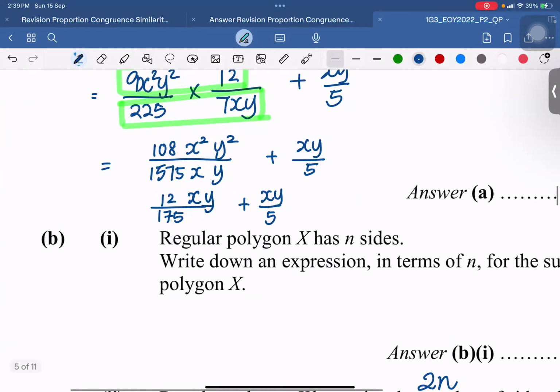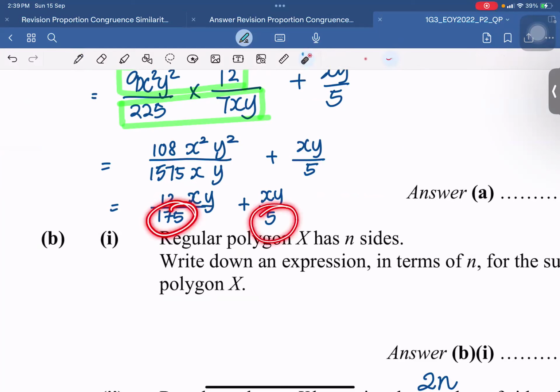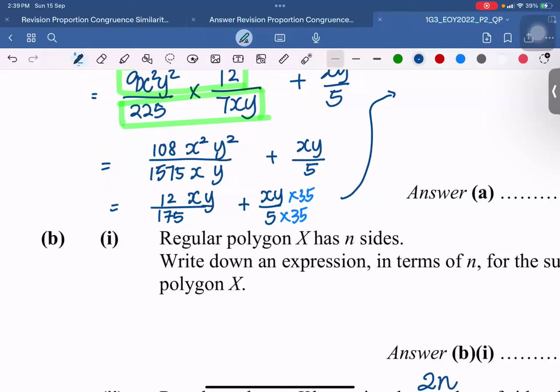Then now, what is the common denominator to make? This is actually 175. So I just need to make this side become 175 also. 175 divided by 5 is the factor 35. So I multiply by 35 on both sides. Okay, and then I will get 12xy plus 35xy over the number 175.